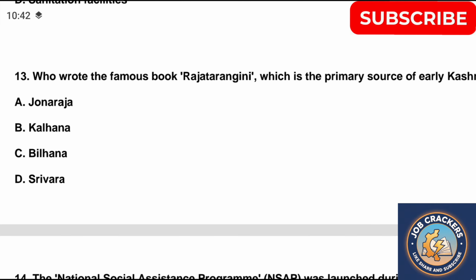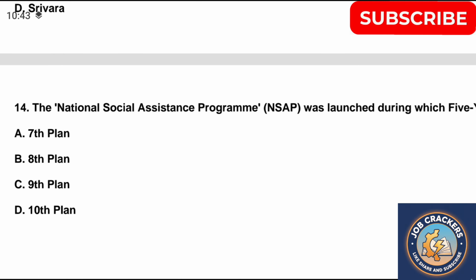Question 13. Who wrote the famous book Rajatarangini, which is the primary source of early Kashmiri history? A. Jonaraja, B. Kalhana, C. Bilhana, D. Shrivara. Correct answer is option B. Kalhana.